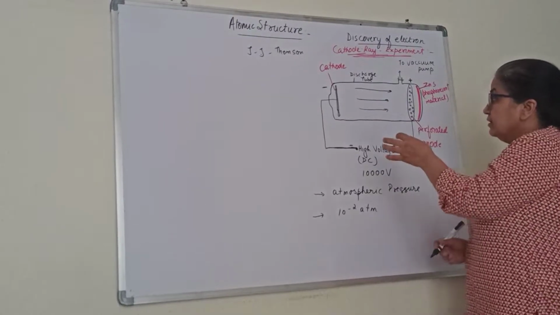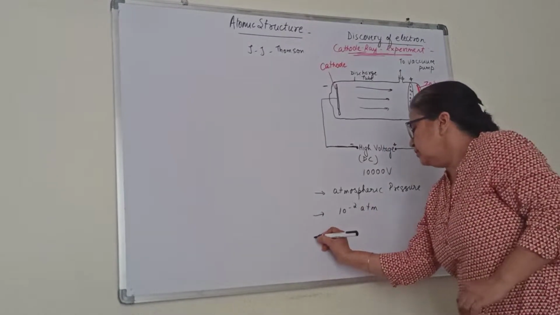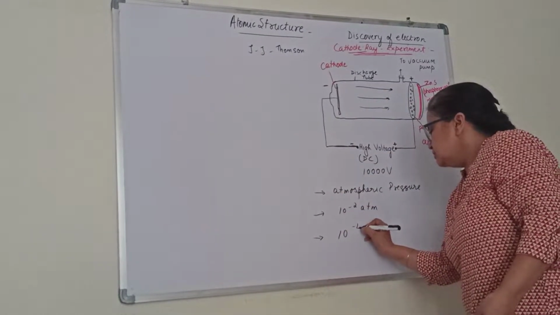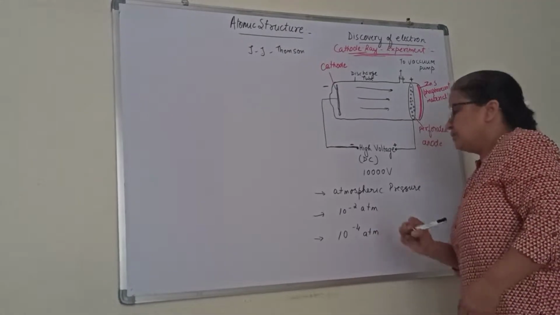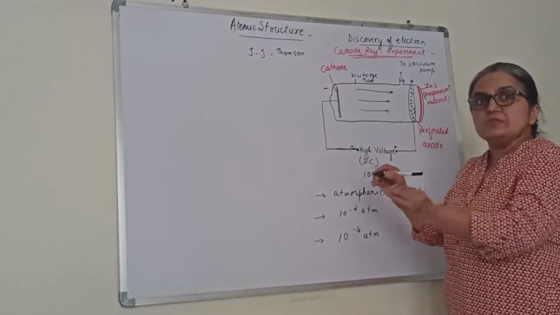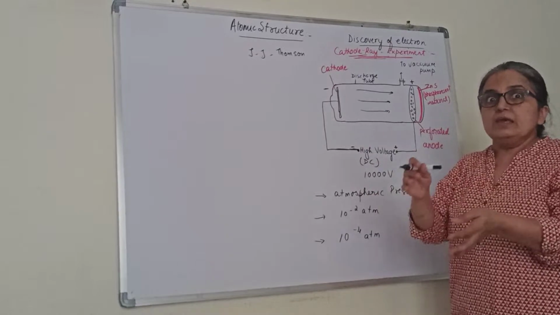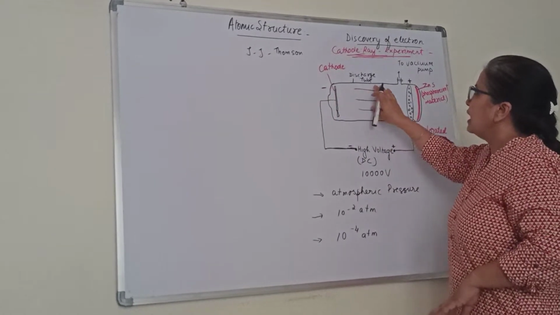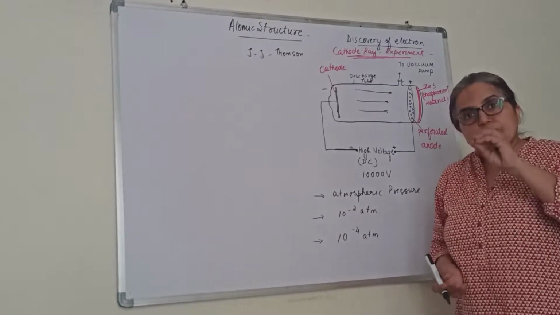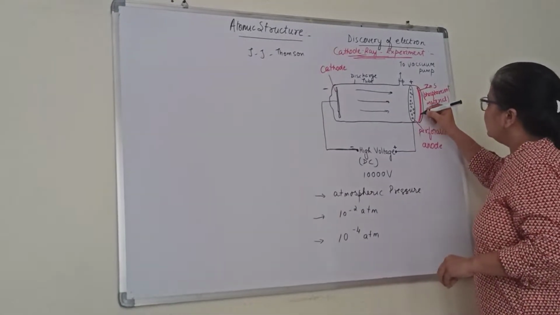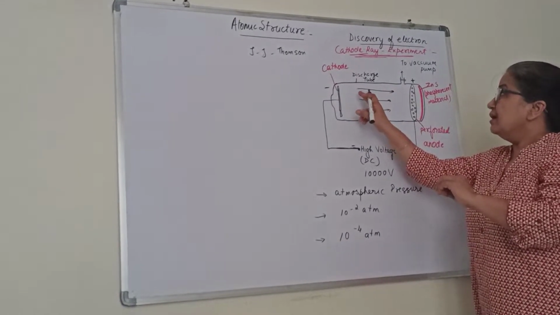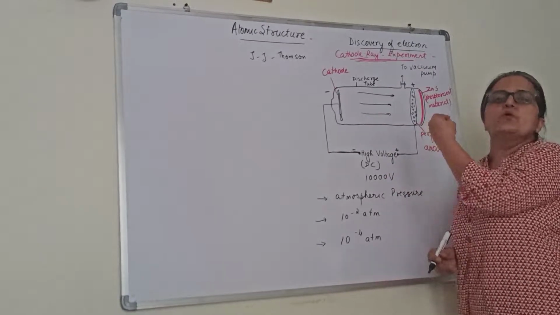Then, since he got some conclusion by performing the experiment at this pressure, he lowered the pressure further to around 10 to the power minus 4 atmosphere. On further lowering the pressure, it was found that invisible rays, which were not visible, were seen passing from the cathode to the anode side. But how will they be seen when they are invisible? So to make them visible, what he did was, he took a perforated anode, because these moving rays should be able to pass through the pores of the anode.